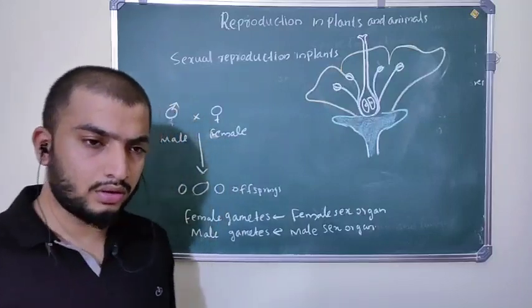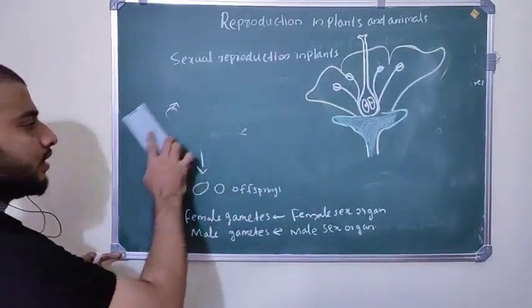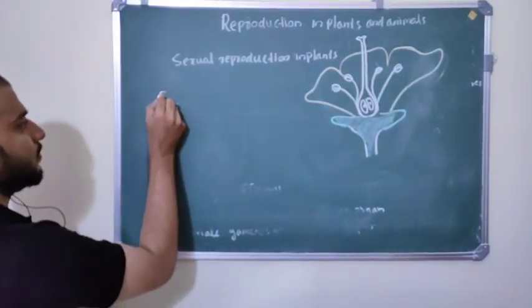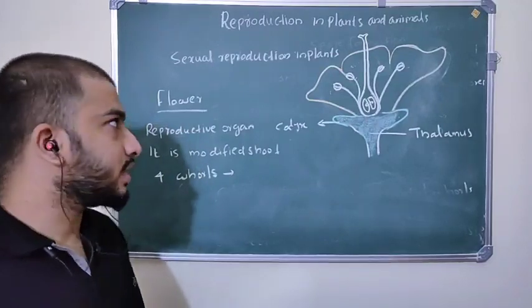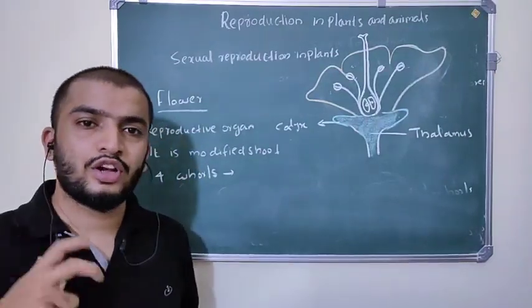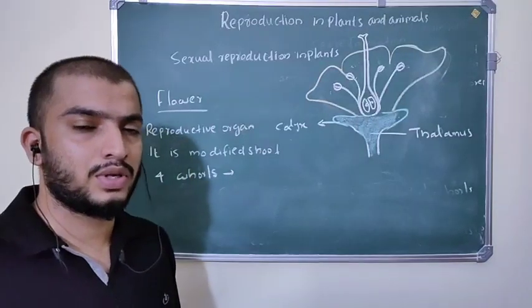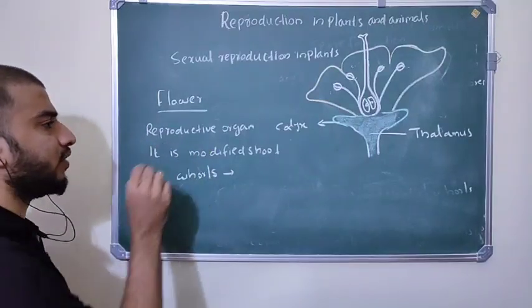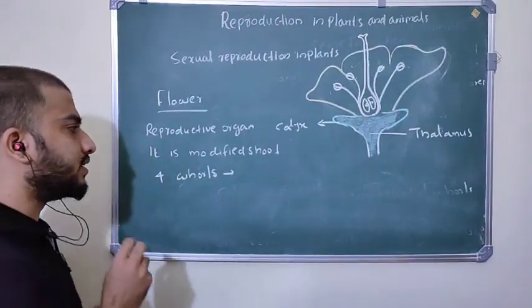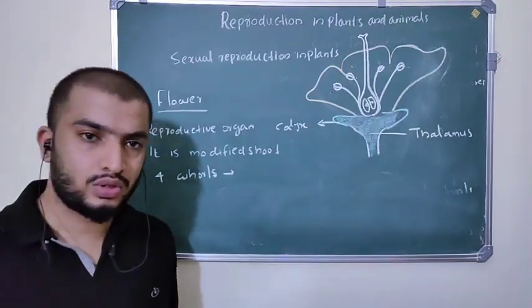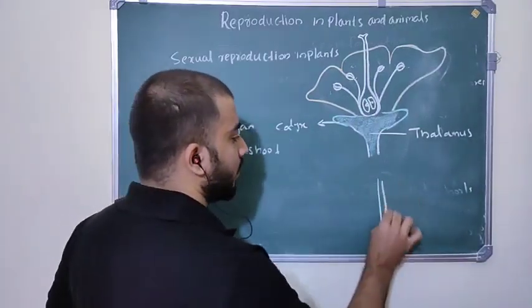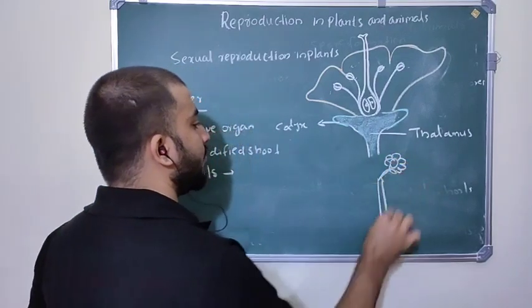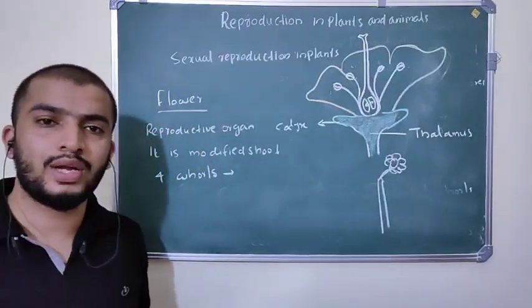Then in the case of plants, you observe sexual reproduction in plants, and their reproductive organ is the flower. So we are going to study sexual reproduction in plants. Which is the reproductive organ present on the plant? The answer is flower. And what is a flower actually? It is a modified shoot. The shoot is modified into the flower, and it is the reproductive organ present in the plant.